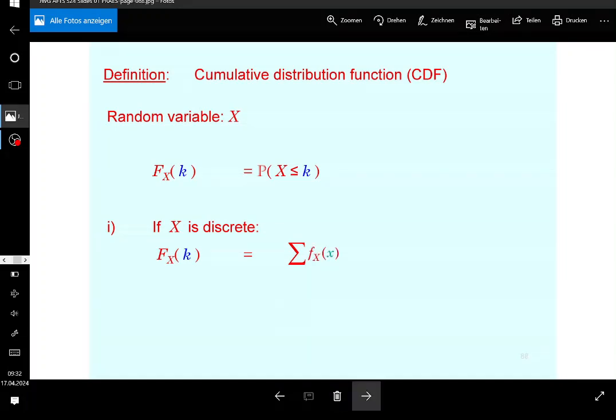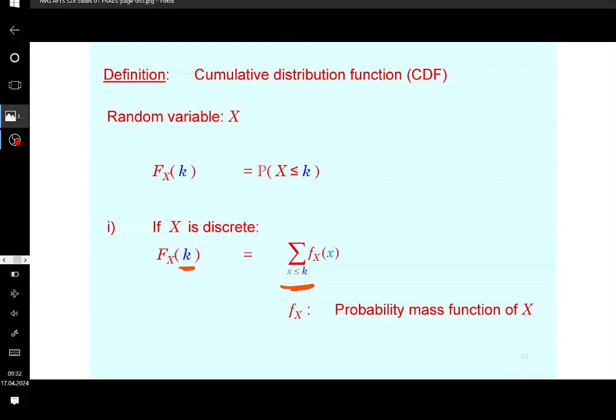So with respect to x, keep in mind, guys, f of x is the probability mass function of the random variable capital X, and at point small x you need to sum up these points, but only for those. Again, keep in mind, guys, x is a summation index, taking discrete values. You take them all, but with only one condition: it must be less than or equal to k. So whatever k you use, this is the way to do it.